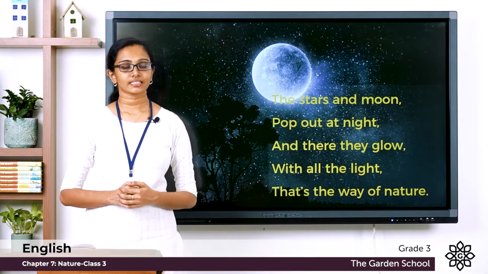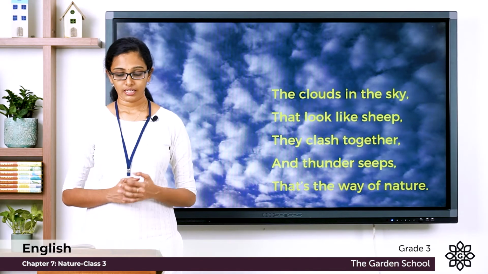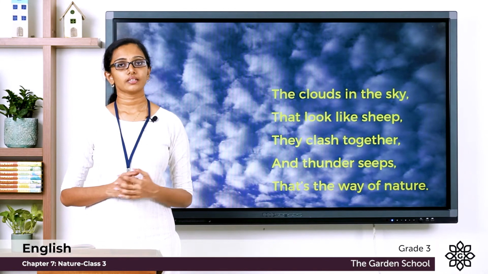Now let's see the next stanza. The clouds in the sky that look like sheep, they clash together and thunder seeps. That's the way of nature.